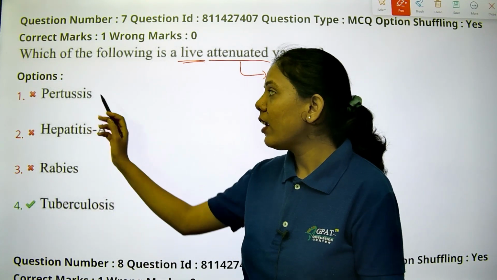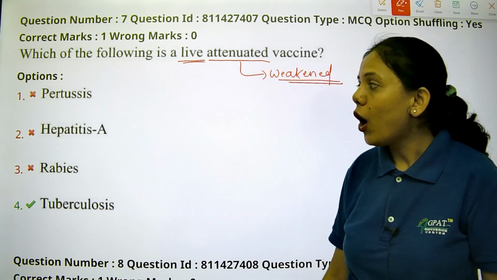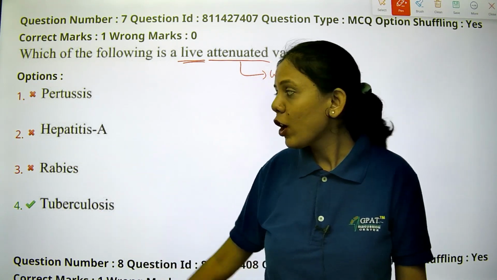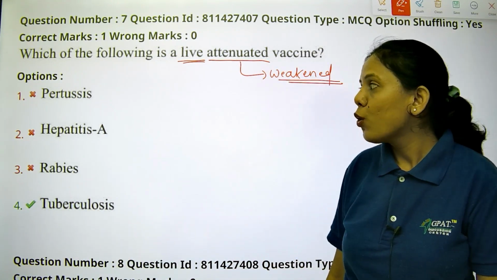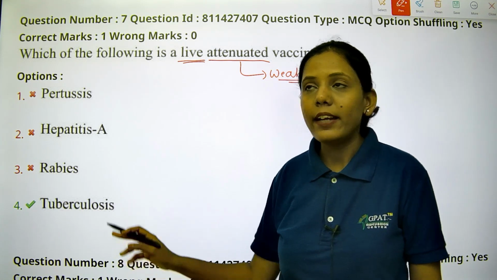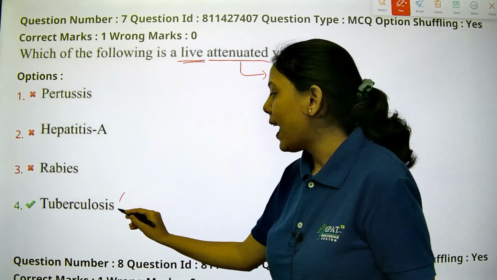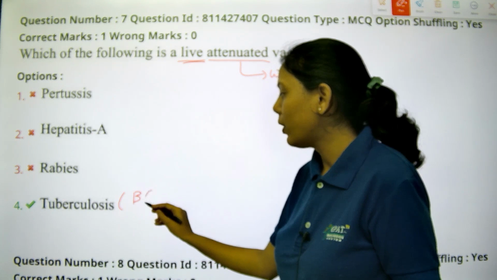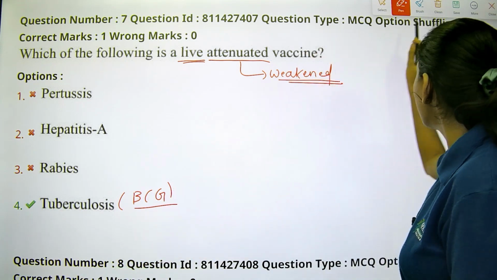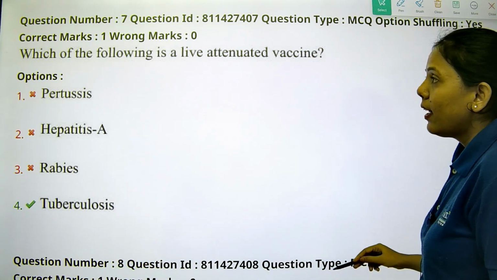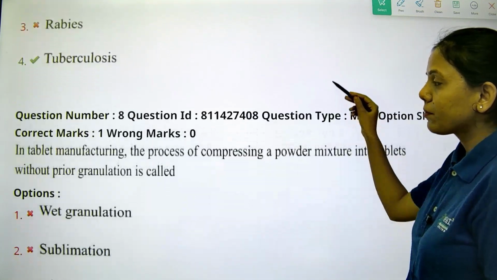In this one, option 1 is pertussis, option 2 is hepatitis A, option 3 is rabies, and option 4 is tuberculosis. So tuberculosis is the right answer, that is live attenuated, and that is nothing but the BCG vaccine. So option 4 is the right answer. Let's see the next question.